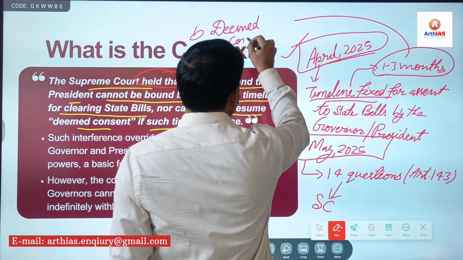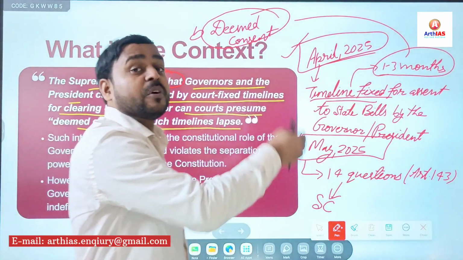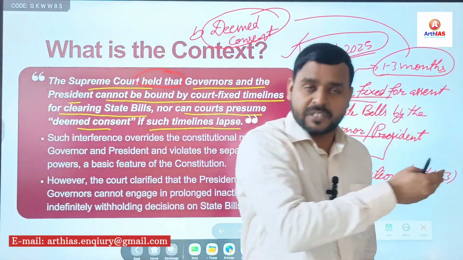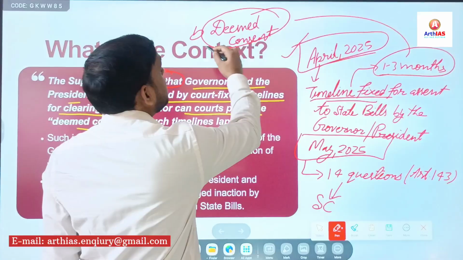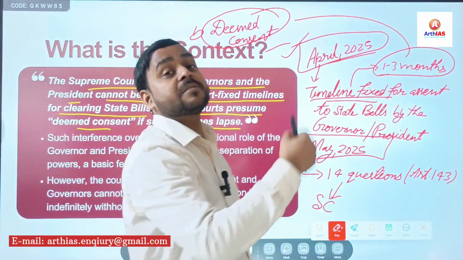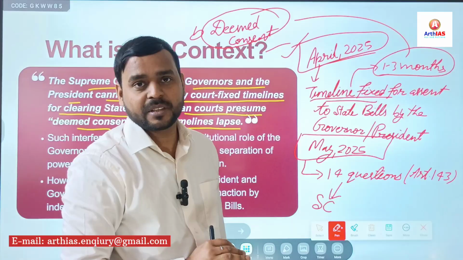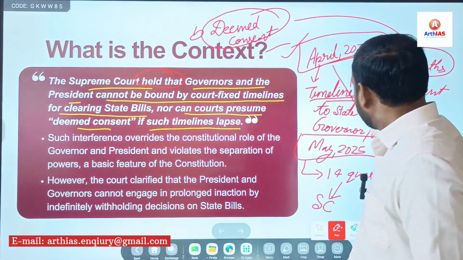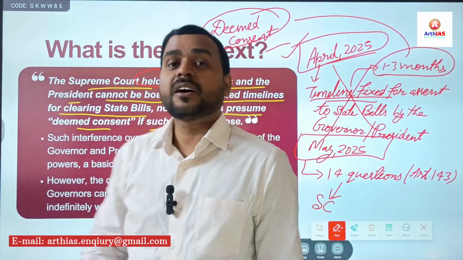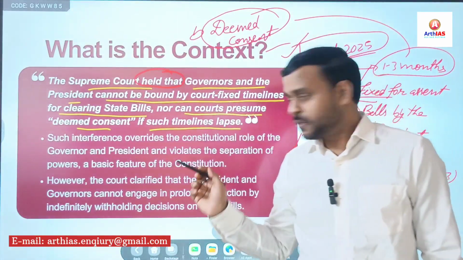Deemed consent means that if the timeline lapses, the bill will be considered to have received the assent of the governor or president. But in the recent judgment, this has been overturned by the Supreme Court. Simple. This is the issue.